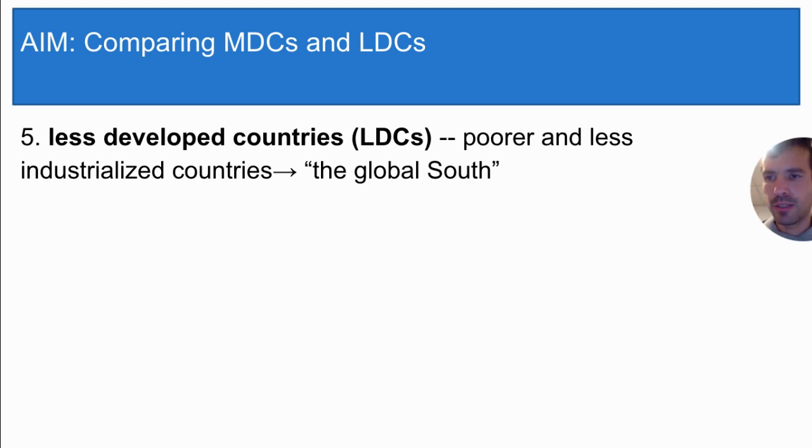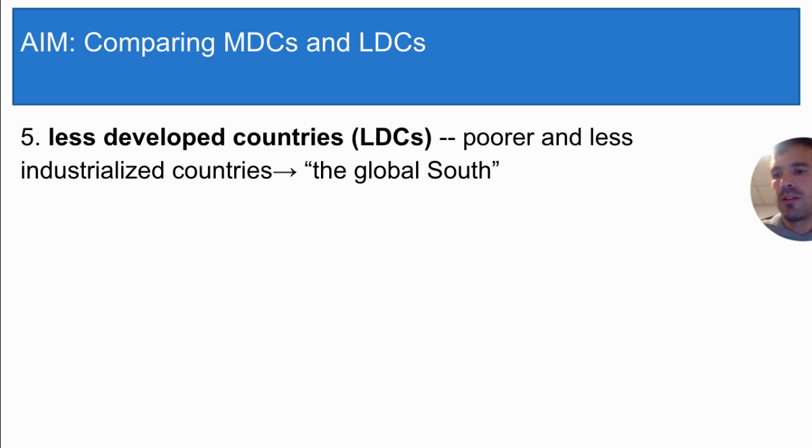Now, let's talk about which countries fall into each category. First, know that these two categories are arbitrary, because the Global North and the Global South are perceptual regions. You just learned about those. These are regions that have no defined boundaries, and people disagree on which countries fall into each region. There is no specific Human Development Index score that a country must have to be considered more or less developed.